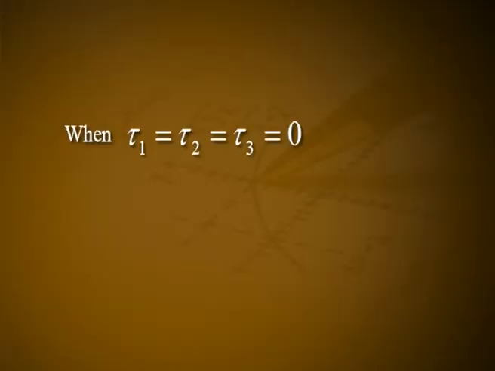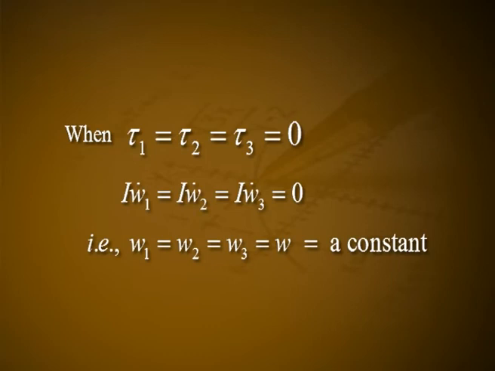In the case of a uniform sphere, I1 equal to I2 equal to I3 equal to I, tau1 is equal to I into W1 dot, tau2 is equal to I into W2 dot, and tau3 is equal to I into W3 dot. When tau1 equal to tau2 equal to tau3 equal to 0, I into W1 dot is equal to I into W2 dot, which is equal to I into W3 dot, equal to 0, that is W1 equal to W2 equal to W3 equal to W, which is a constant. That is, if no external torque acts on a rotating sphere, its angular velocity is a constant.